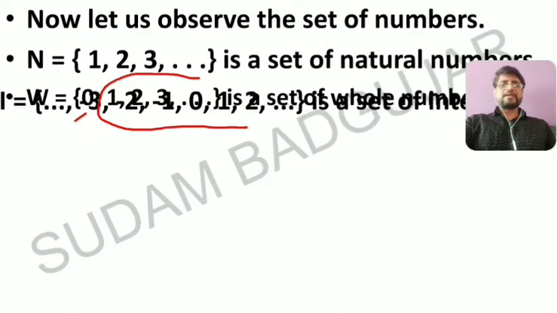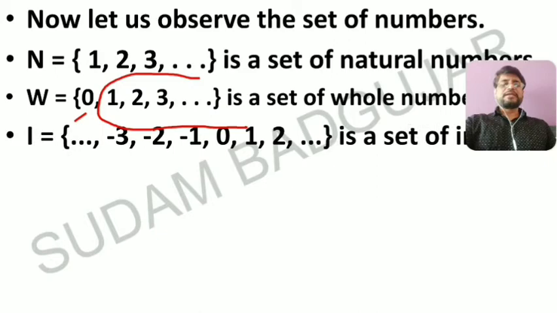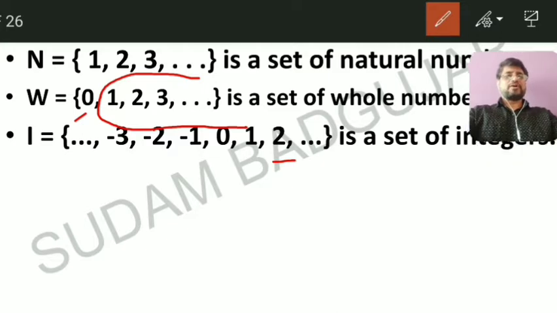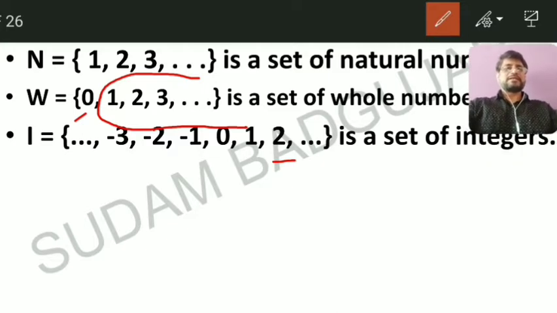Now the next set in the number system is integers. Integers means something, comma -3, comma -2, comma -1, comma 0, comma 1, comma 2, comma 3 and so on. Means it is a set of integers. See, what are the integers?